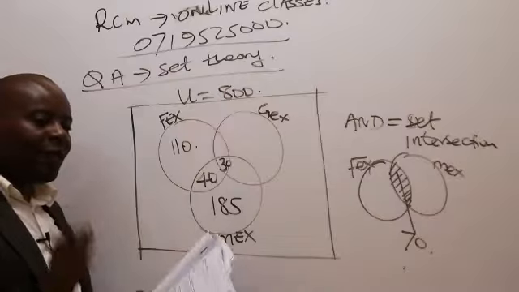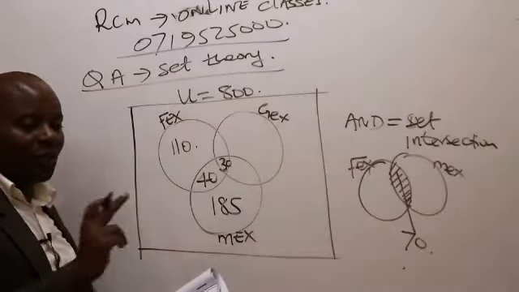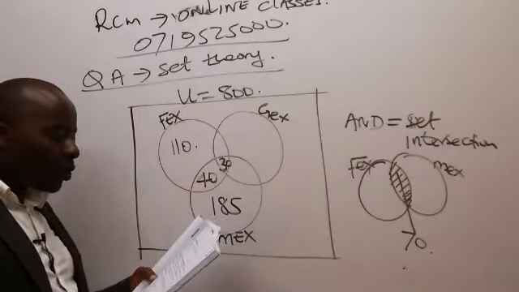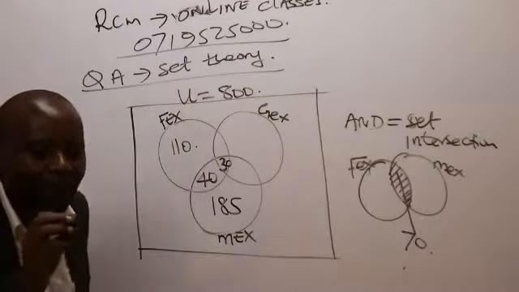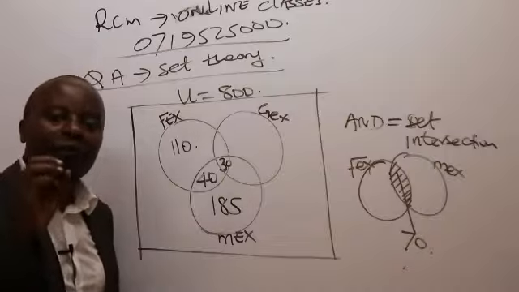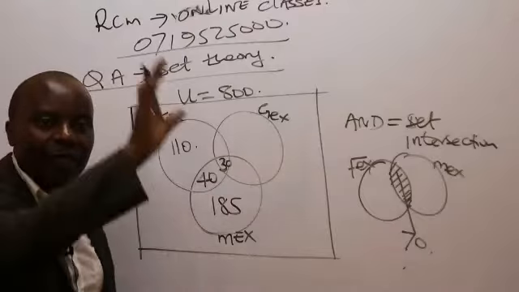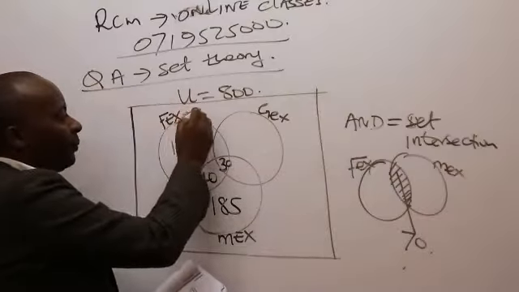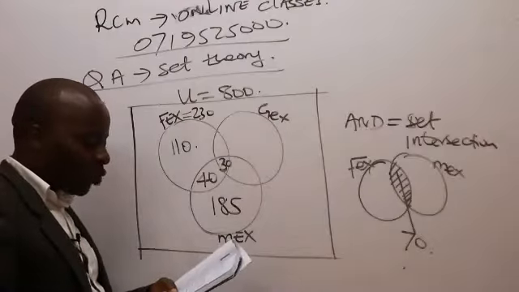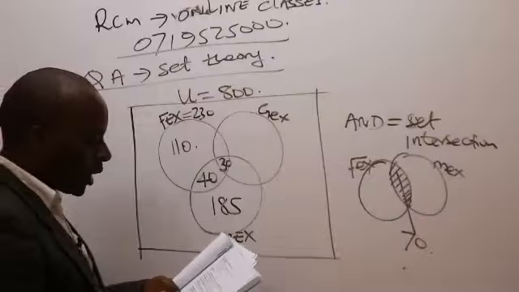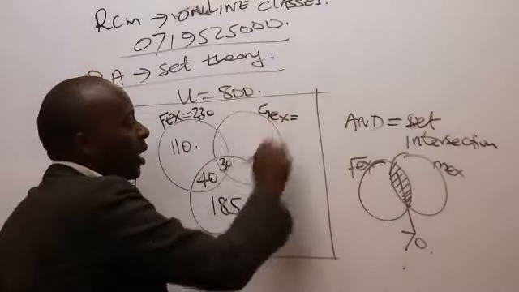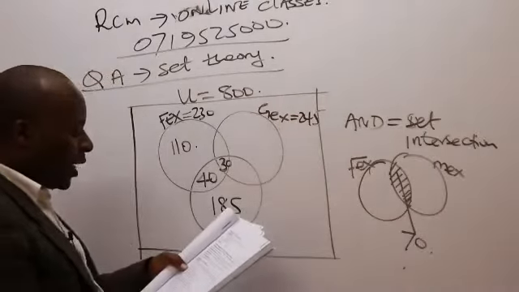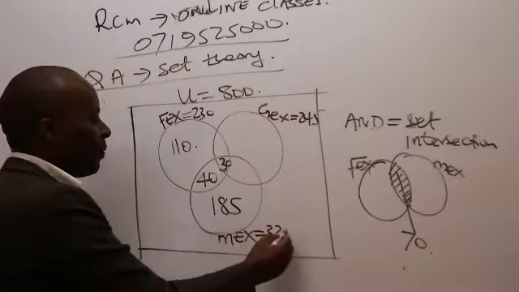Now, ladies and gentlemen, once I finish that, now I can come to the generalities. Look at the first thing there. They have told us 230 households preferred fex. They haven't stated fex only, just fex. So the entire circle of fex is 230. And then 240 households preferred gex. So the entire circle of gex is 245, and then mex is 325.